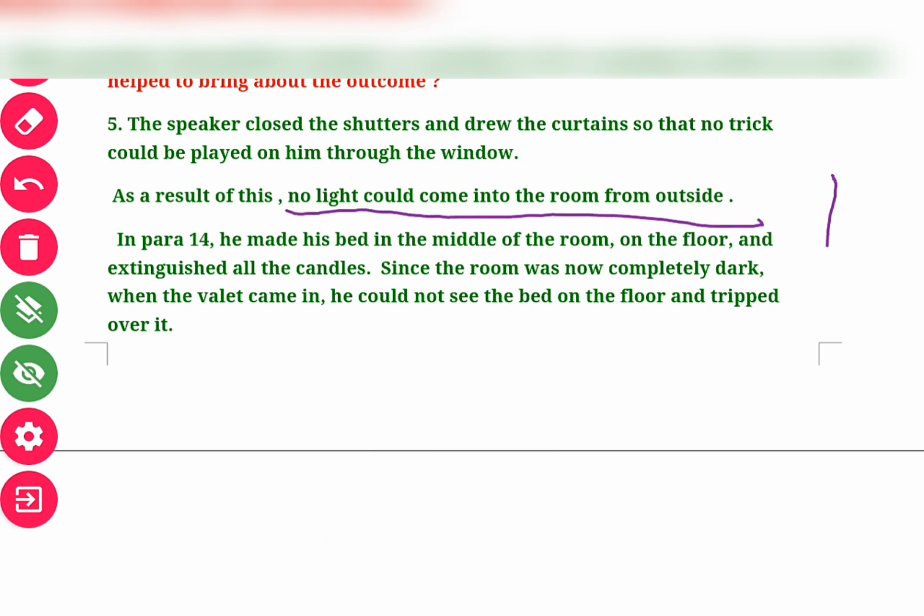And in paragraph 14, he made his bed in the middle of the room on the floor and extinguished all the candles, since the room was now completely dark. And when the valet, a valet is a person employed to look after a man's personal items and tasks, came in, he could not see the bed on the floor and he tripped over it. That is what happened.